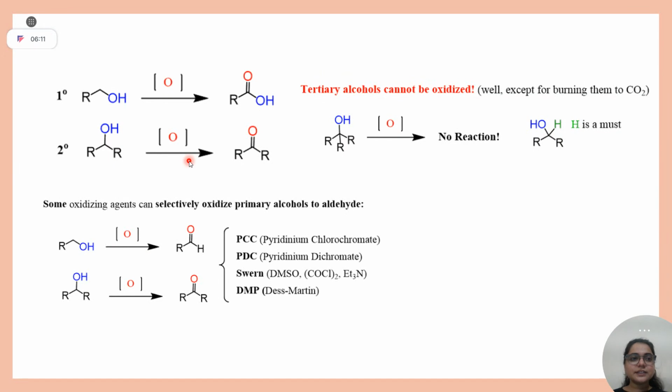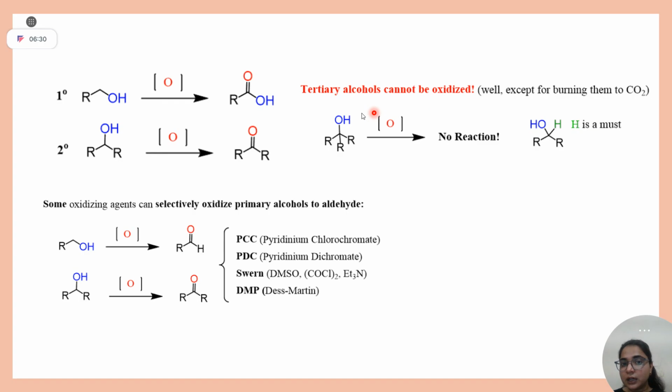Now let's come back to organic chemistry. Whenever alcohol changes to acid, it is oxidation. For a primary alcohol, the maximum oxidation it can reach is acid, but for a secondary alcohol the maximum oxidation is ketone.